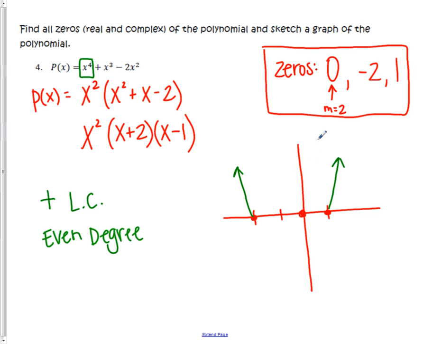And then it's just a matter of, does our graph actually cross at that zero or does it bounce off? And we know that the only time it bounces off is with an even multiplicity. So at this zero, this is where we have a bounce. And at these two zeros, this is where it actually crosses the x-axis. So it's going to cross at -2. It's going to be down here. It's going to come up and bounce off of that zero and then come back down.